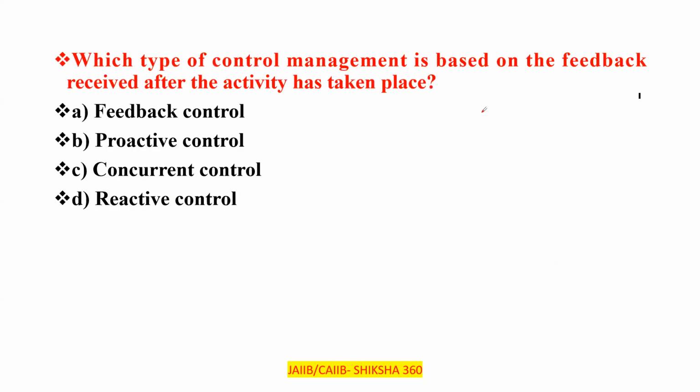Which type of control management is based on the feedback received after the activity has taken place? Now the activity has taken place, so that is feedback control. Clear? When the activity has taken place, that is feedback control. Before the activity, that is proactive. During the activity, that is concurrent. So option A will be the answer: the activity has already occurred.